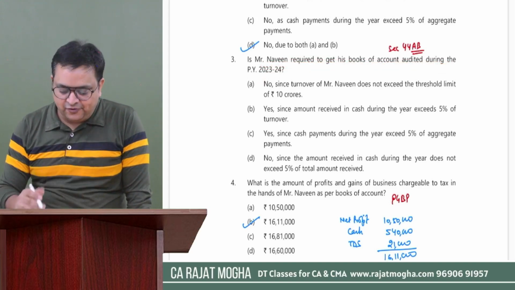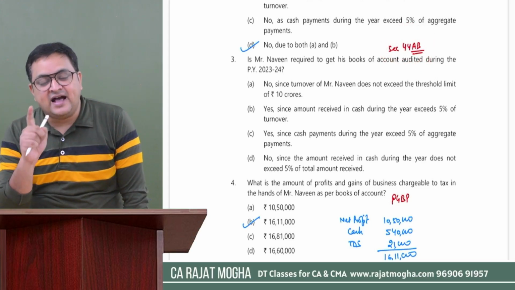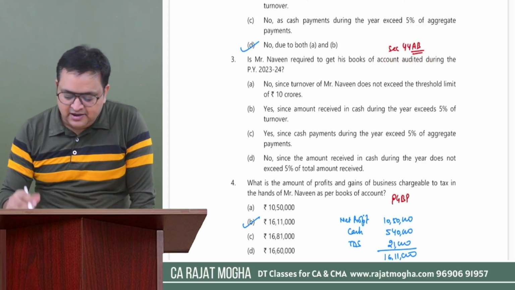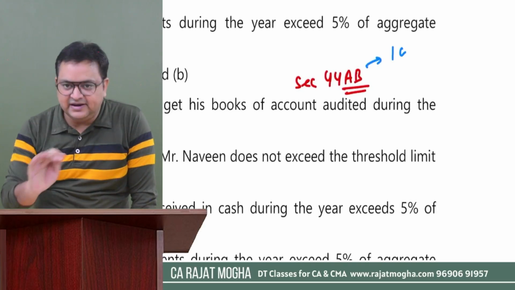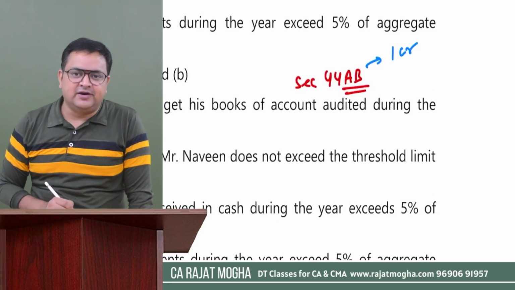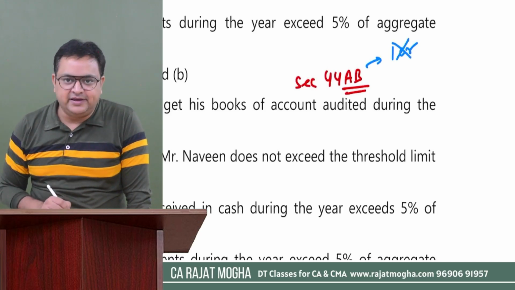For audit we have section 44AB. Generally it says your turnover should not be more than 1 crore, but here my turnover is 2.8 crore, so the 1 crore limit would not be applicable, right?